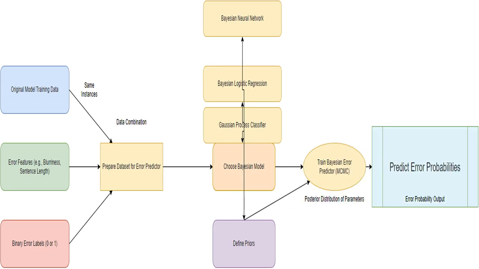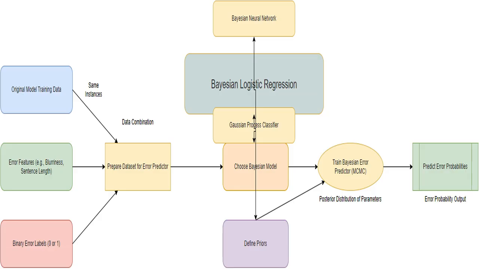The trained Bayesian error predictor outputs a probability that the original model will make an error on each instance. This probability reflects the model's confidence in its prediction of error based on instance features and prior beliefs. Bayesian logistic regression is a common choice for binary classification where the error label is the target variable. The weights have prior distributions.